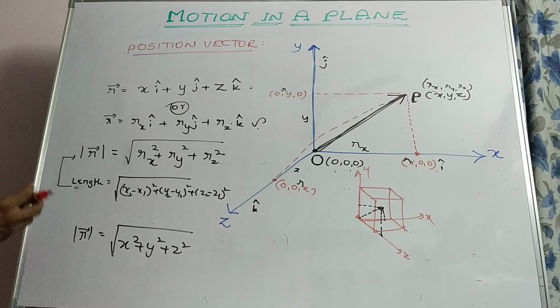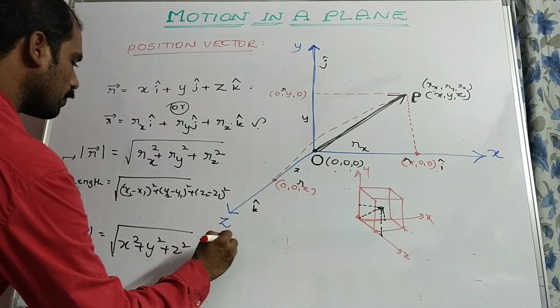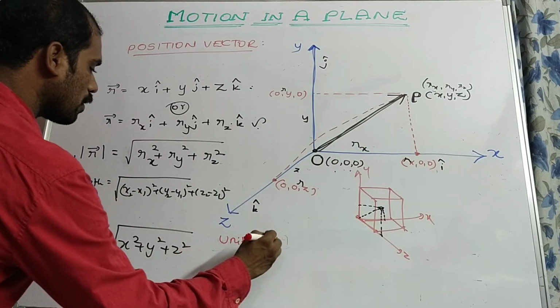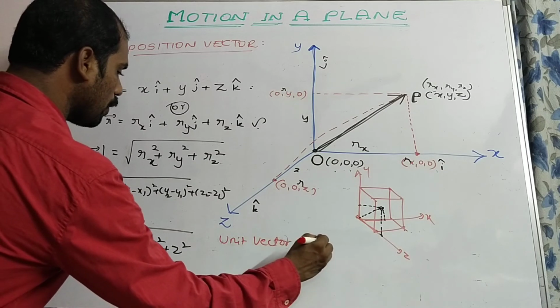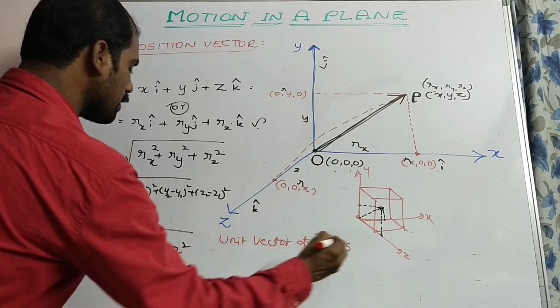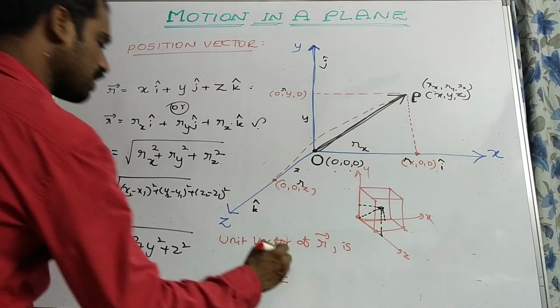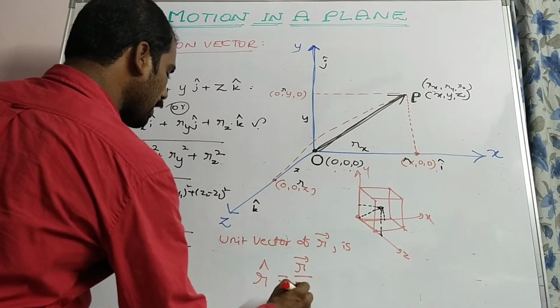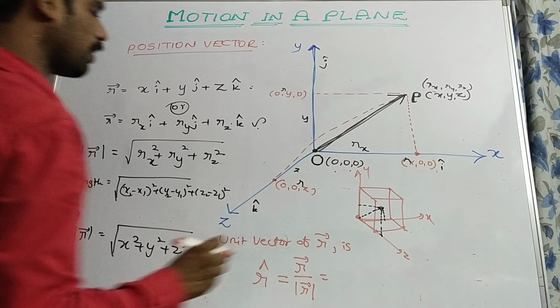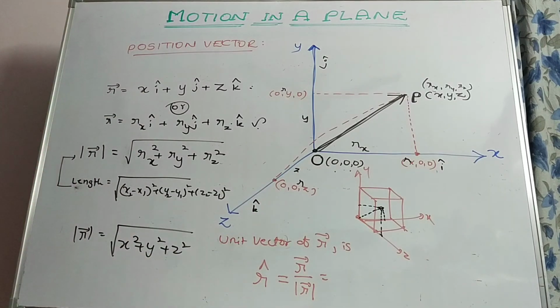Now what about the unit vector of r bar? We write r cap. r cap is equal to r bar by modulus of r bar. So what is r bar?